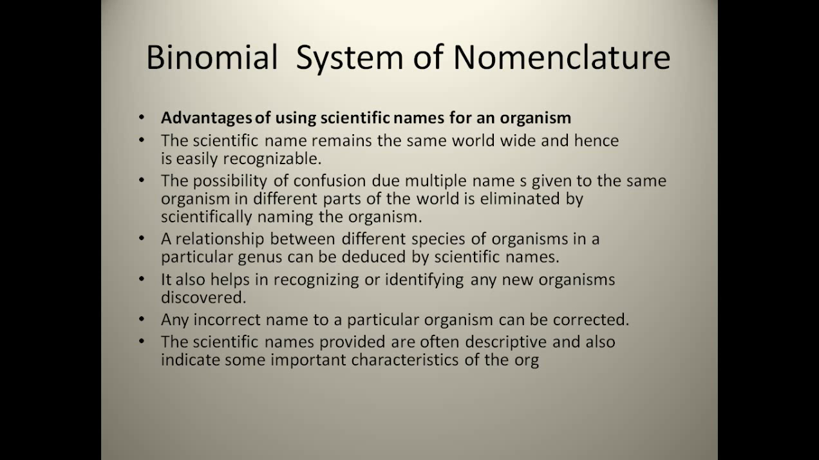We already discussed this point, how the confusion occurs if, for example, they are from the same species but have a different function. In that case, the genus might change. A relationship between the different species of an organism in a particular genus can be deduced by the scientific names.